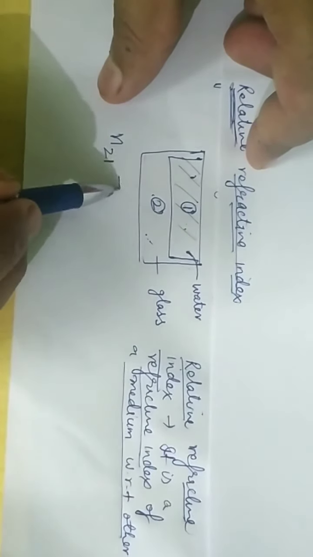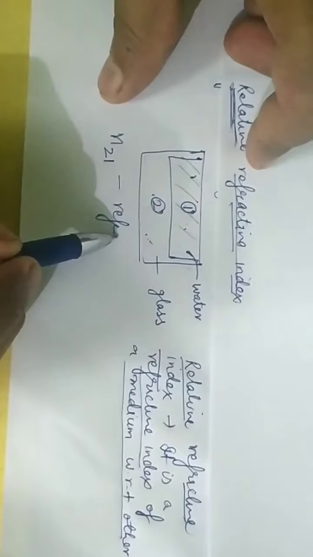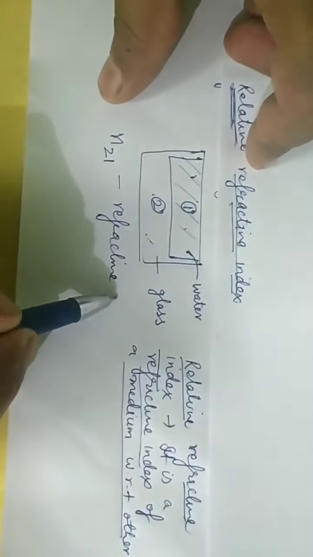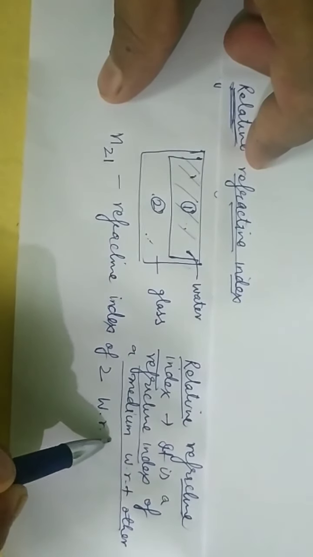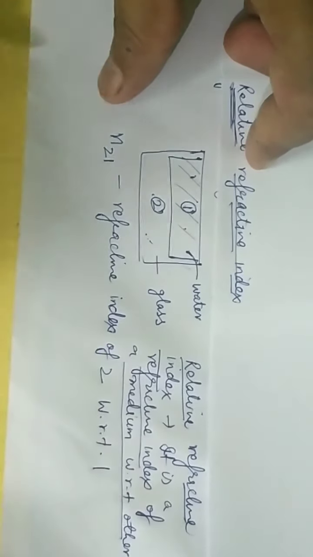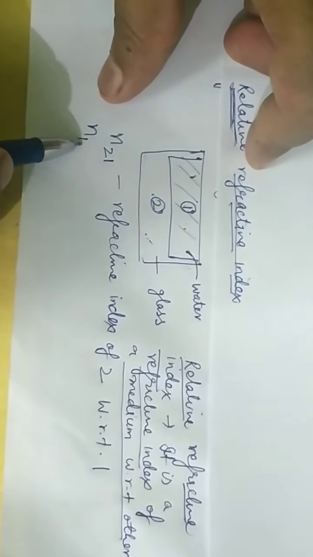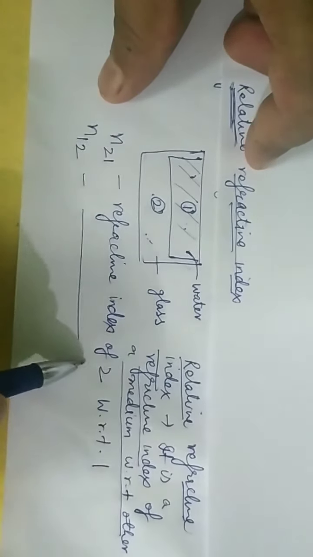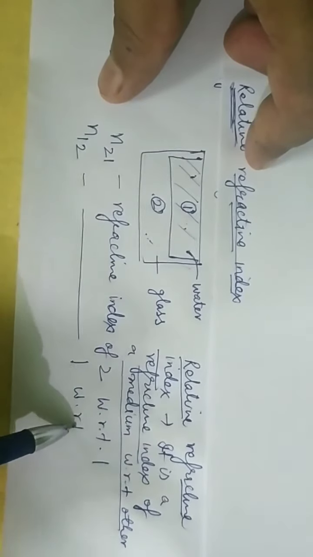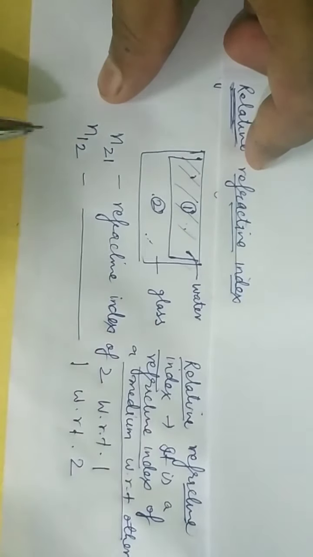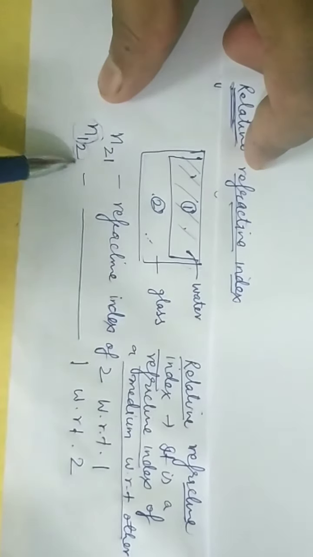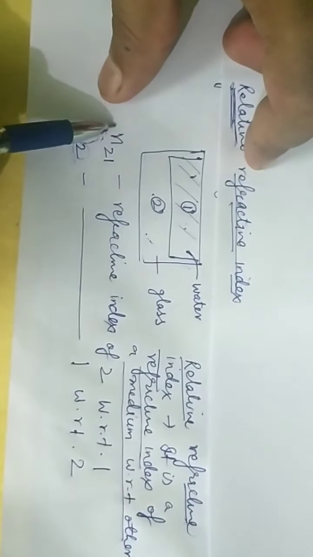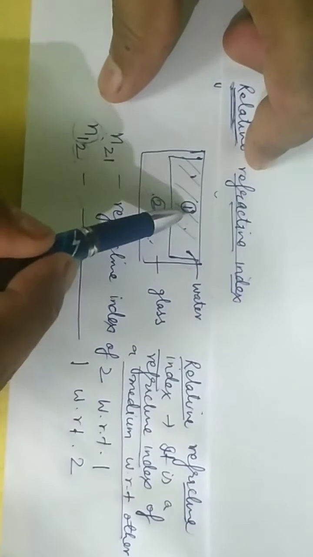It means the refractive index of 2 with respect to 1. If I write it like this, n12, it means the refractive index of first with respect to 2. Means I am comparing the refractive index of the first one with respect to the second one. Here I am comparing the refractive index of 2 with respect to this first one.